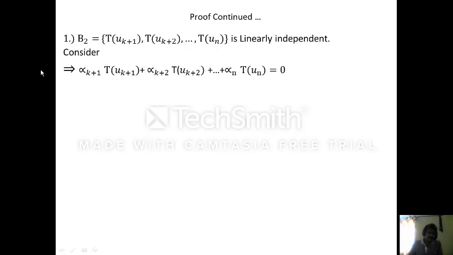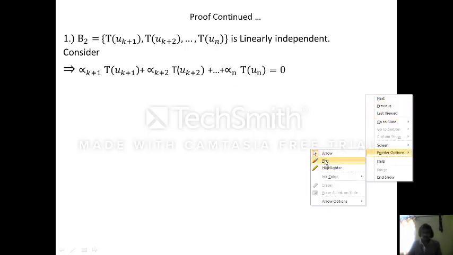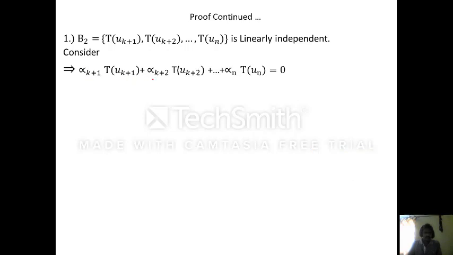For that we consider alpha k plus 1 T of Uk plus 1, alpha k plus 2 T of Uk plus 2, and so on, alpha n T of Un equal to 0. Now we are going to prove that all alpha k plus 1, alpha k plus 2, up to alpha n are 0. Then this set B2 is linearly independent, that is, the vectors T of Uk plus 1, T of Uk plus 2, up to T of Un are linearly independent.